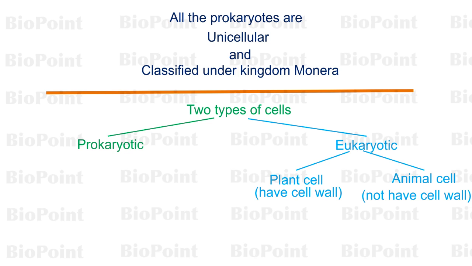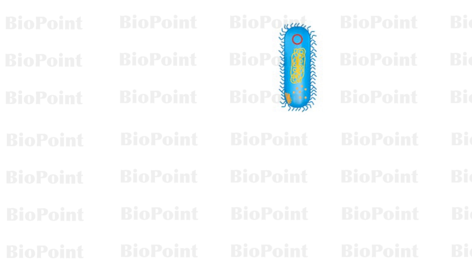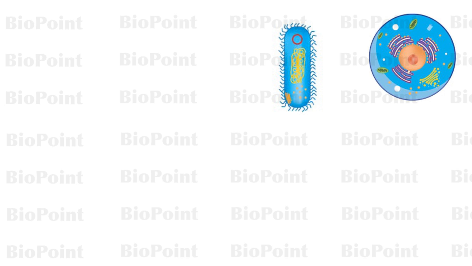Proceeding further, we will discuss what is inside cell. As we know, there are two major type of cells, that is prokaryotic and eukaryotic cell. Although both have significantly different internal organization, but still there are some similarities. Both eukaryotic and prokaryotic cells are bound by a membrane that is commonly called as plasma membrane.